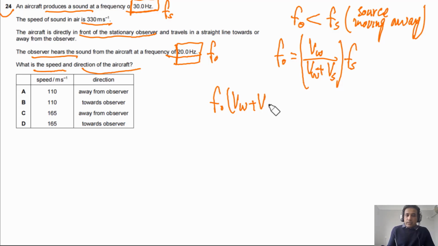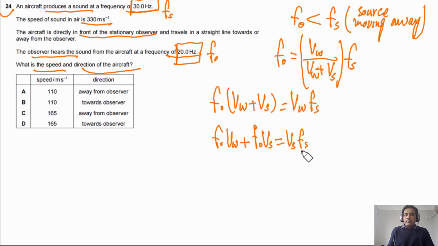We need to find out Vs, so we can multiply this inside. So F naught times Vw plus F naught times Vs is equal to Vw times Fs. This Vw is the speed of sound. So Vs will be equal to Vw times Fs minus F naught times Vw, divided by F naught. Now we can take Vw common, so we have Fs minus F naught, divided by F naught. Now we simply need to plug in values and we can find the answer.